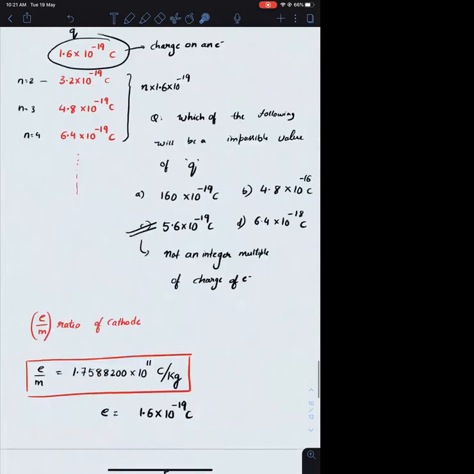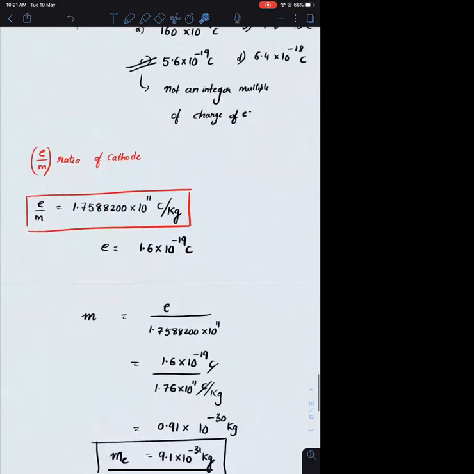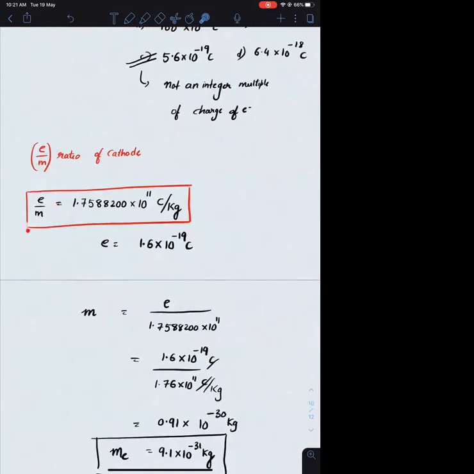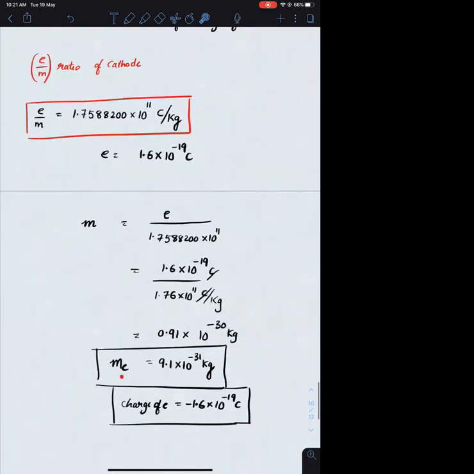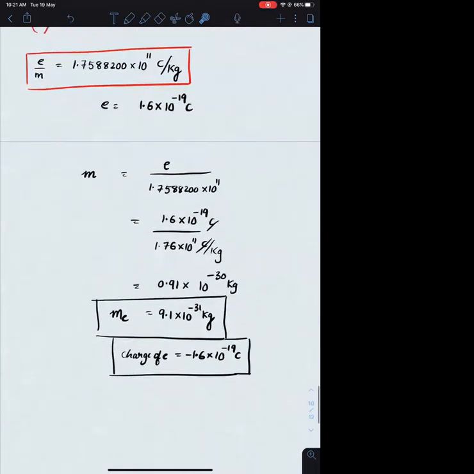I hope this is clear to everyone. Okay, with the help of e and with the help of e upon m, we calculated the mass of the electron as 9.1 into 10 raised to minus 31 kg. I hope this is clear to everyone. If you are having any doubt, you can ask me right now.